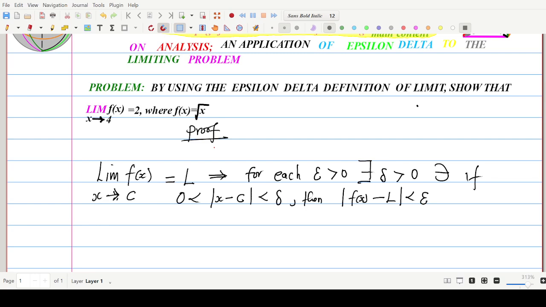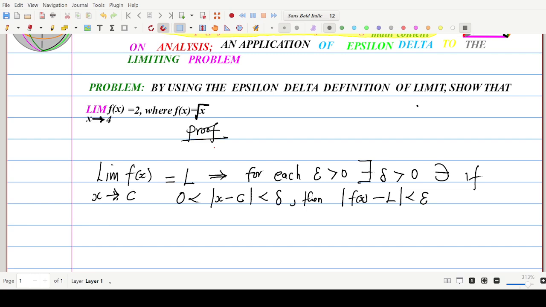So there is no restraint on epsilon. This can be any arbitrary positive number. If there is always a delta that guarantees the modulus of f of x minus L to be less than epsilon, if there is such a delta for every epsilon that is positive, then we can say that the limit of f of x as x approaches c is L.